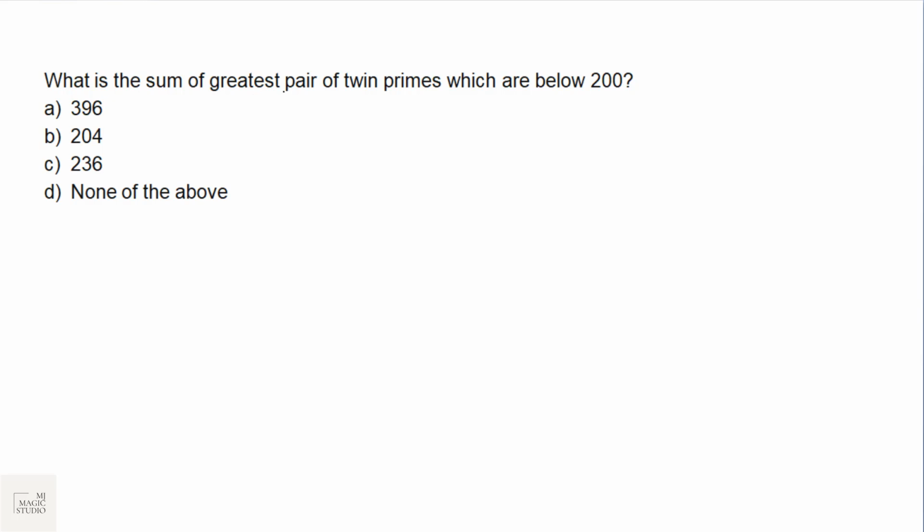What is the sum of the greatest pair of twin primes which are below 200? For this we should know what twin primes are. What do you mean by twin primes? A, B are said to be twin primes when both A and B are prime numbers and the difference between A and B is 2.